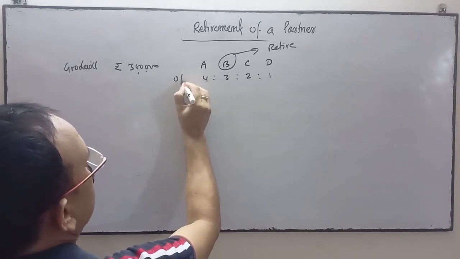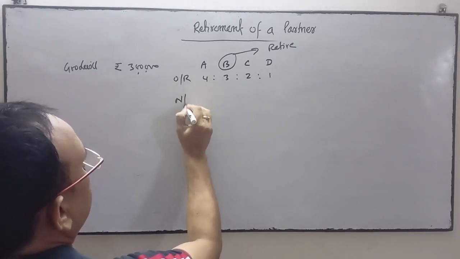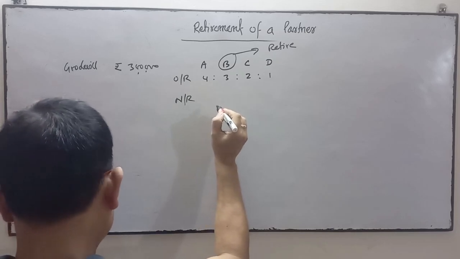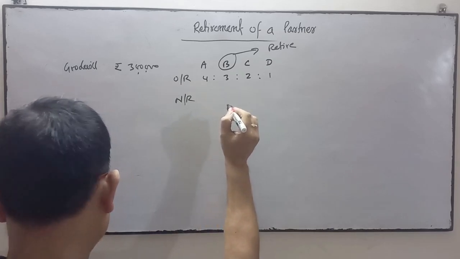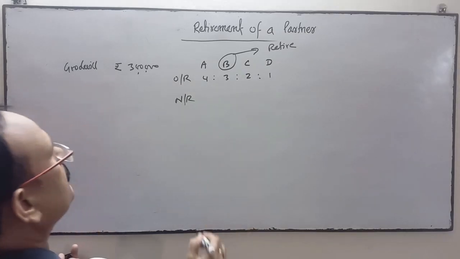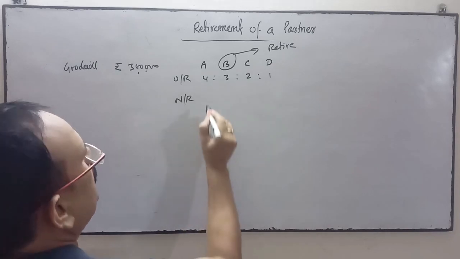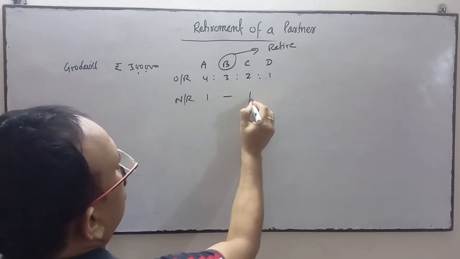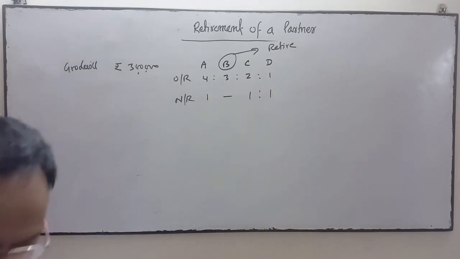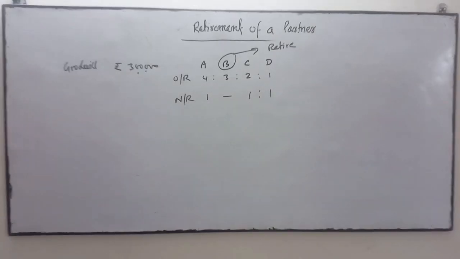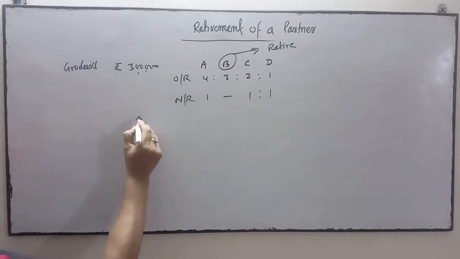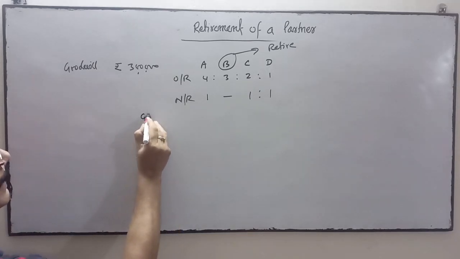This is the ratio at the time of retirement, and after retirement the new ratio has formed. They decided to continue the firm sharing profits equally, 1:1:1. Now in step 1 we have to calculate the gaining ratio.